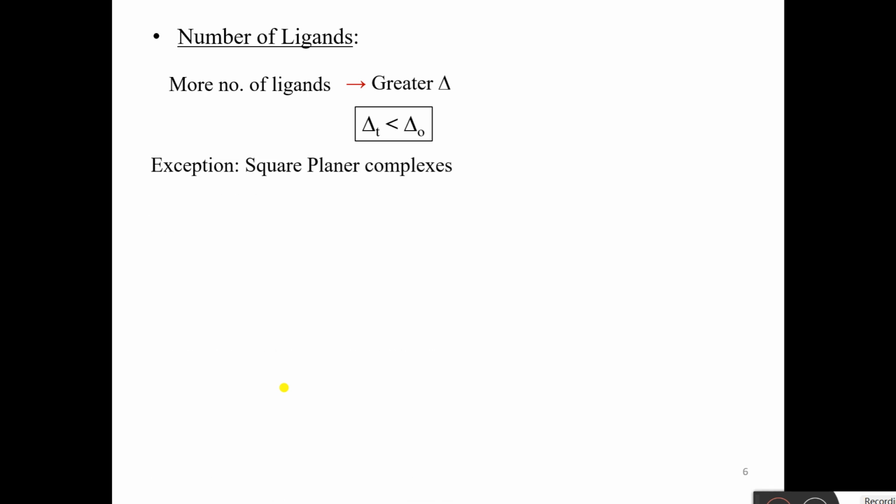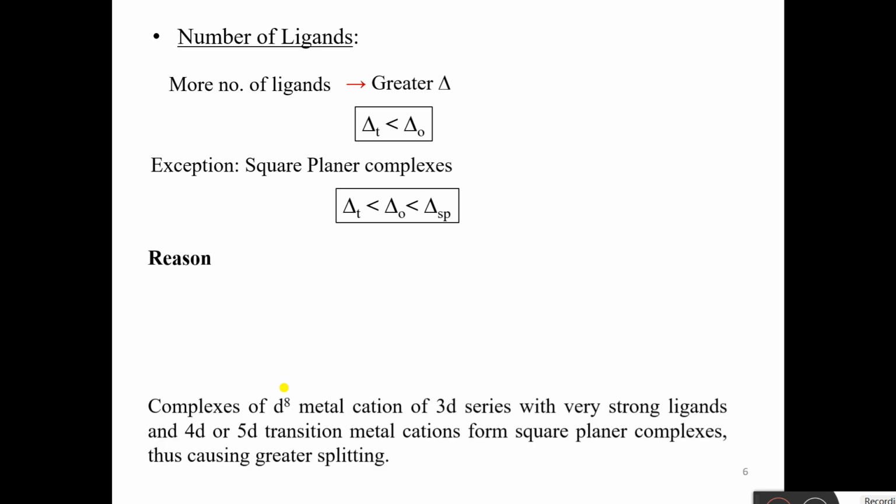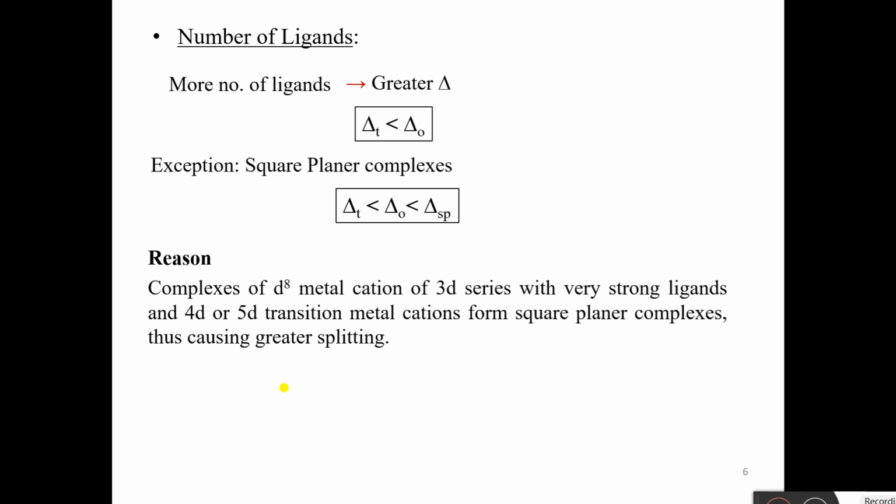Now the exception to this are square planar complexes. Delta SP is greater than both delta T and delta O. Now why is this so? This is because these complexes are usually formed by d8 metal ions of the 3d series with very strong ligands. And you all know from the spectrochemical series, strong field ligands, what do they do? They cause more splitting. That is, delta is more.